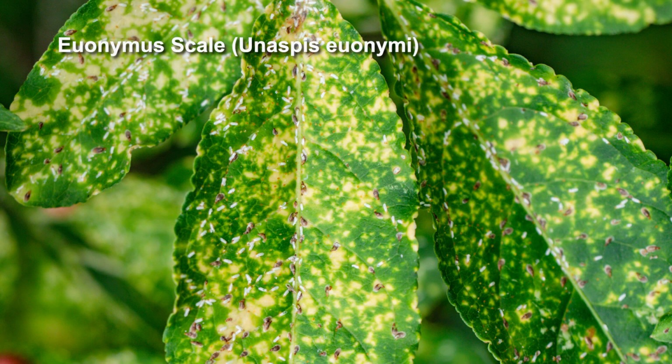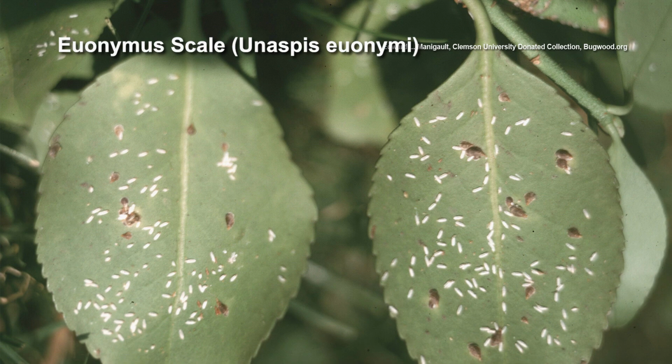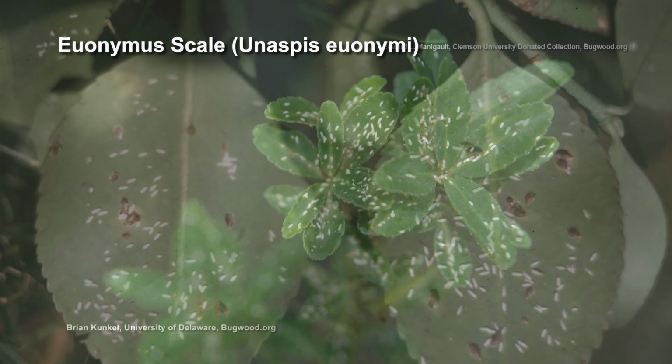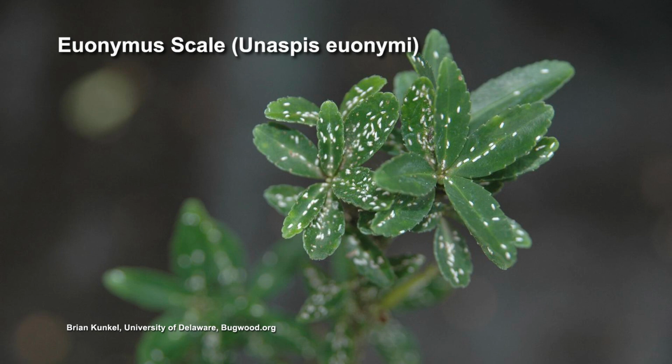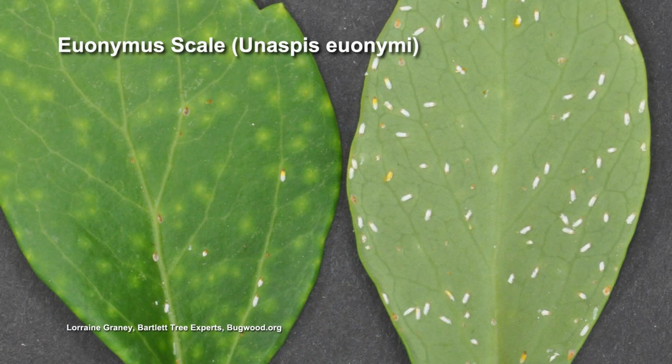Little white bugs? Well, that sounds like what happened at my house a few years ago. No, that's euonymus scale. When the scale is named for the plant, it likes it. They live on the bottom of the leaves. They suck the sap out of the plant, so they're sucking the life out of it, essentially. At first you have a green leaf, and then when they get on there, you get a little white dot on top of where they're sucking on the bottom. And then eventually the leaf starts looking really sick, yellow, ashen, like she said.